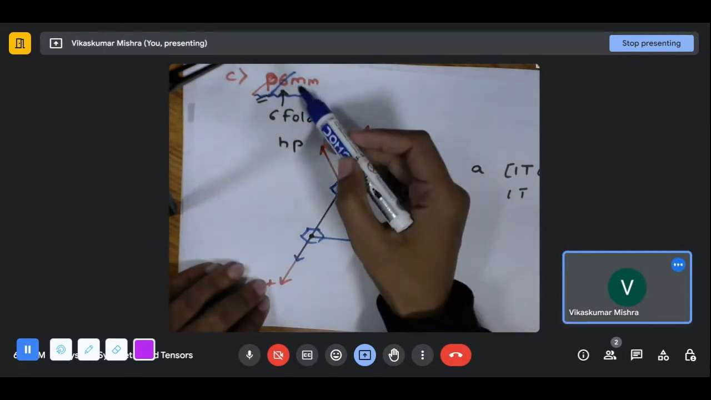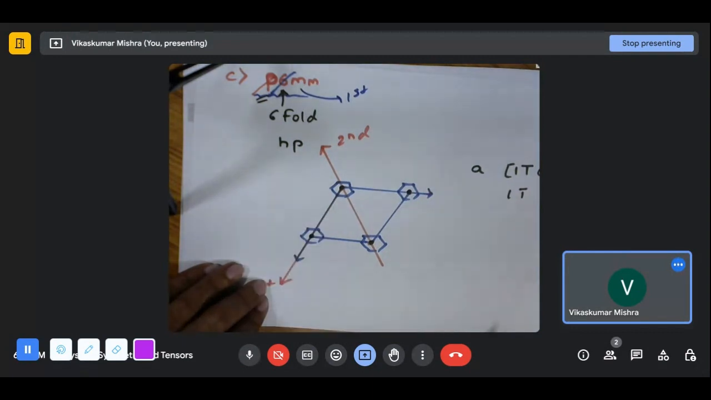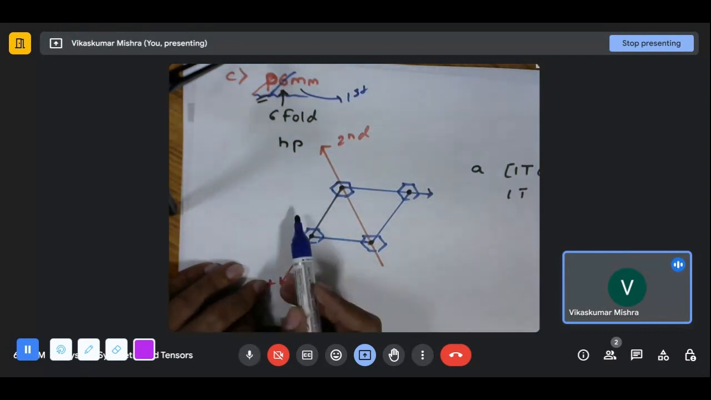Now, the second place: this is the first viewing direction. So perpendicular to the first viewing direction, there is a mirror. So we got to know that there is a mirror perpendicular to this.